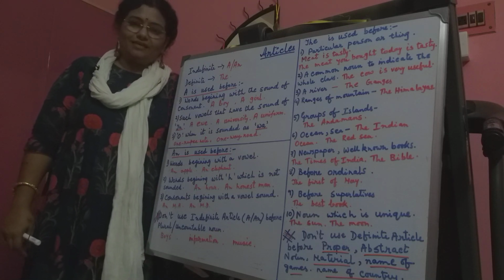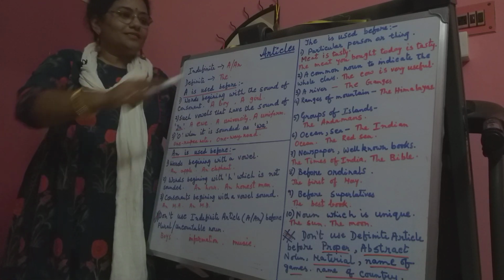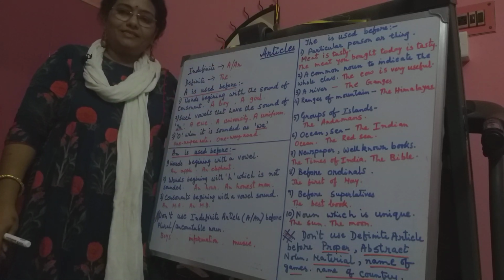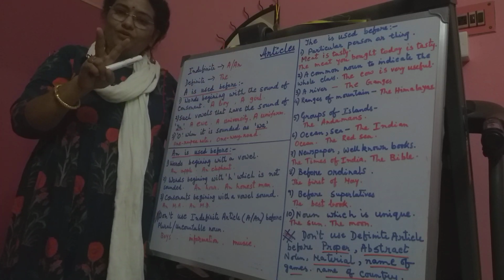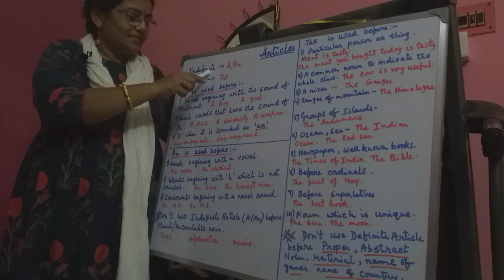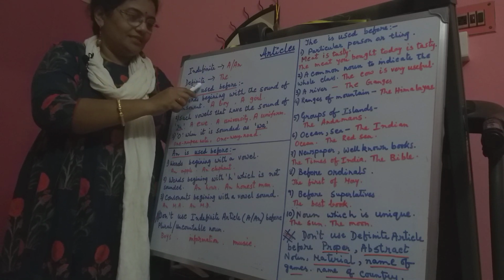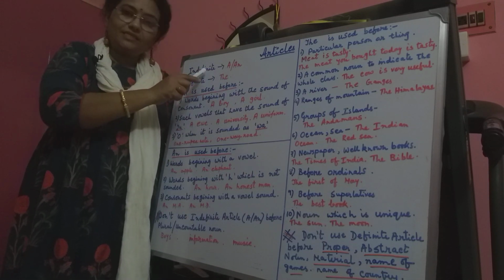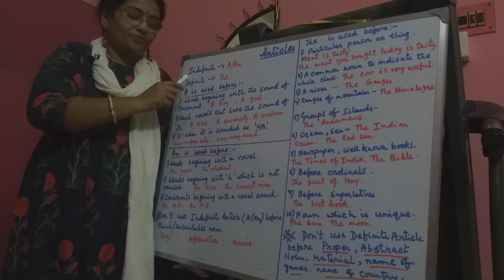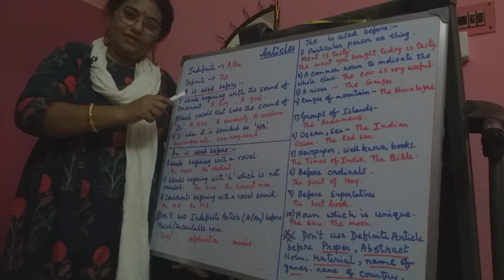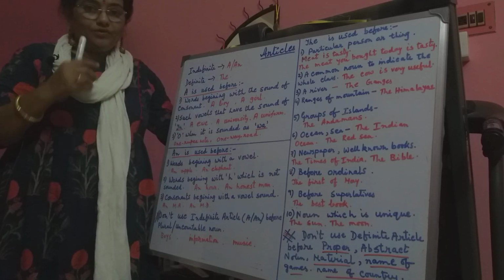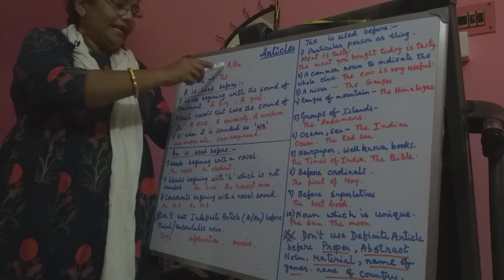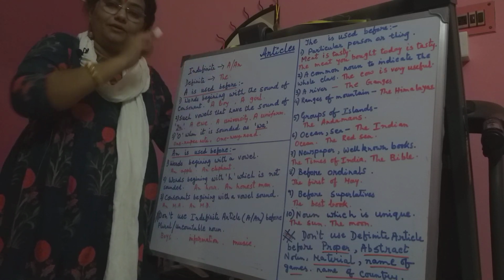Today we will start a new chapter, that is articles. You know, children, that there are two types of article, indefinite article and definite article. A and an are indefinite articles and the is the definite article. Now I will discuss the use of a, an and the.